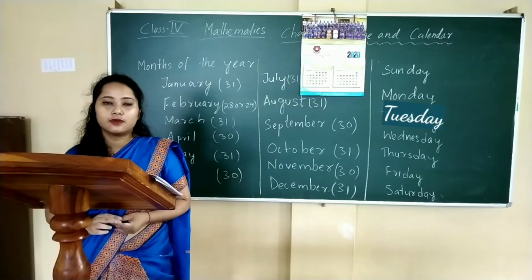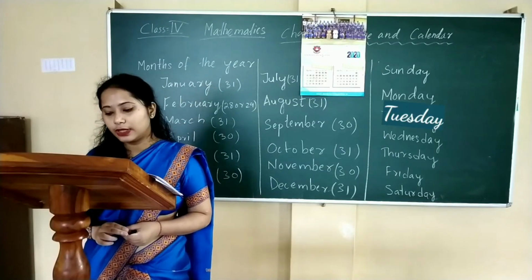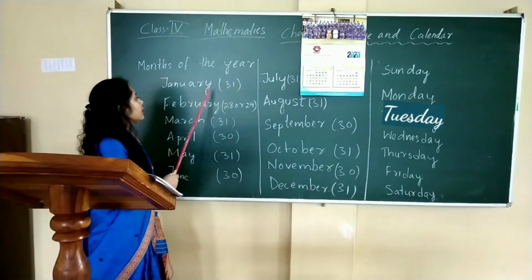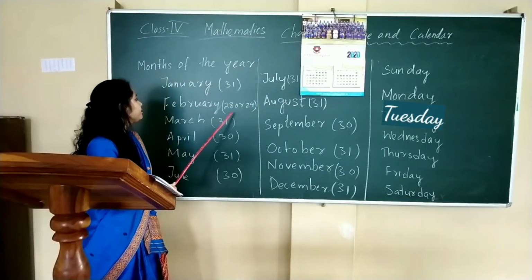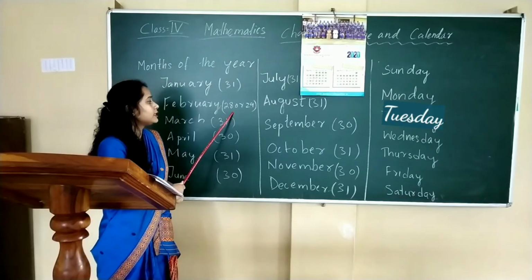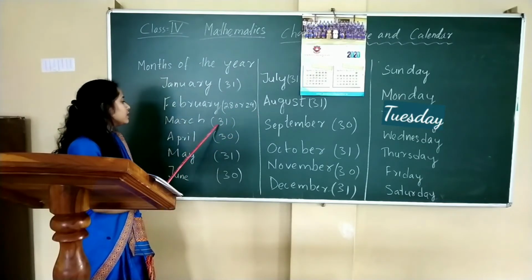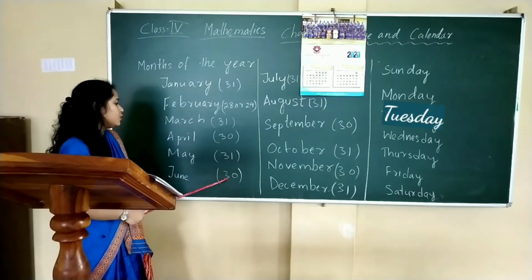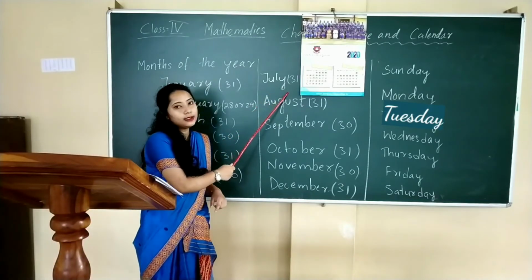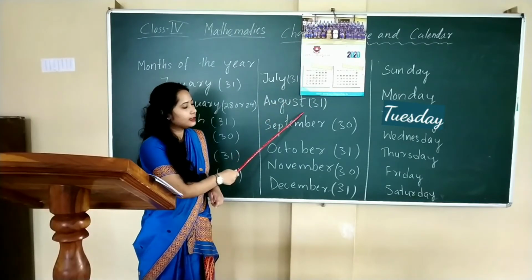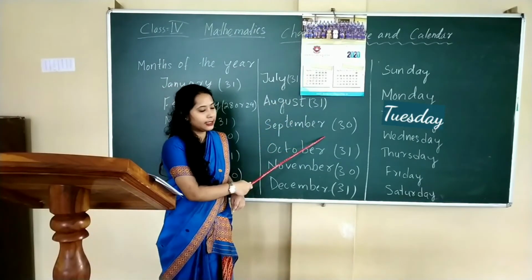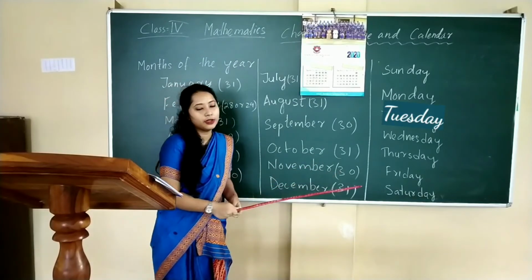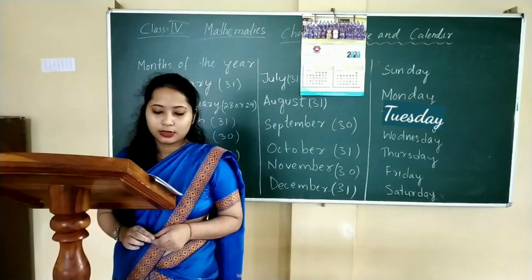So, after this we will see the number of days in the various months. January has 31 days, February 28 or 29, March 31, April 30, May 31, June 30, July 31, August again 31, September 30, October 31, November 30 and December 31.